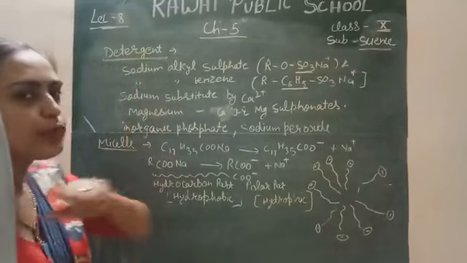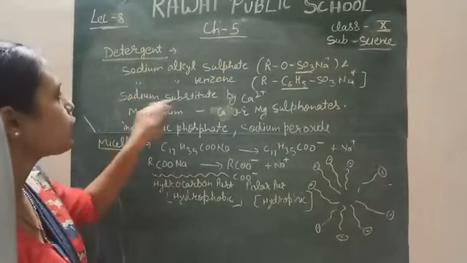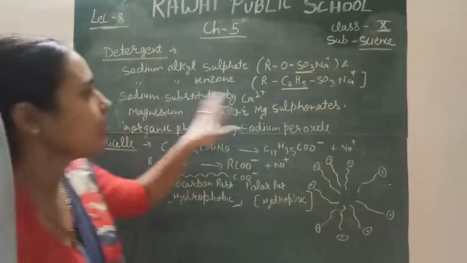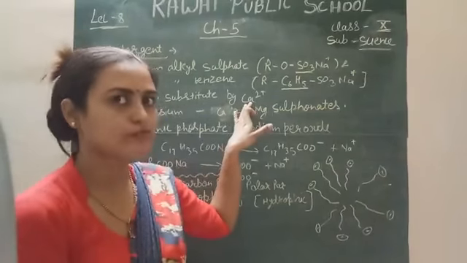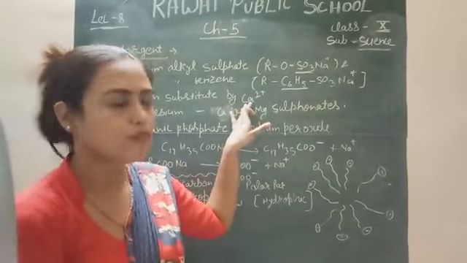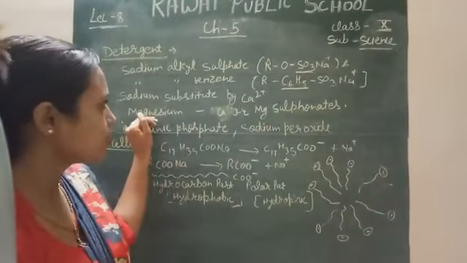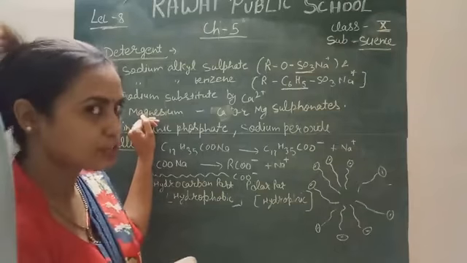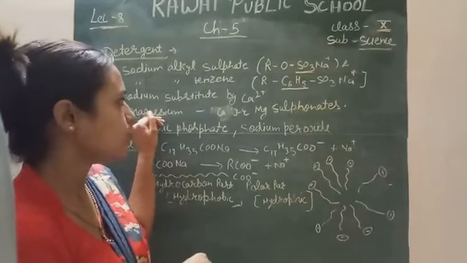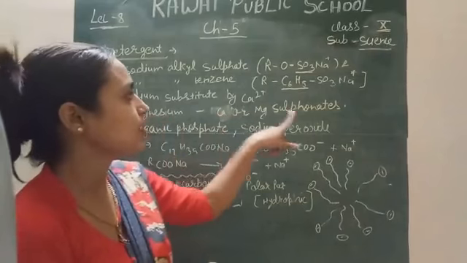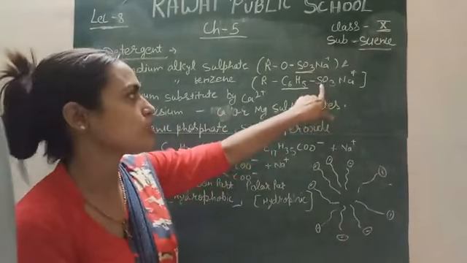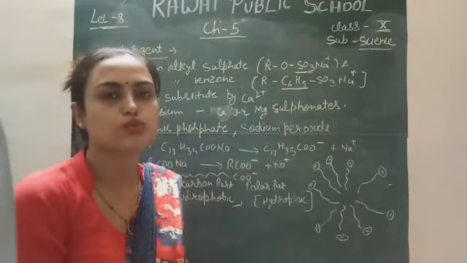What will happen during detergent action? The sodium is generally replaced by the calcium ion which is present in your hard water. And if magnesium is present in the hard water, then what will happen? Calcium and magnesium sulfonates are formed because there is a sulfonate group in the detergent.